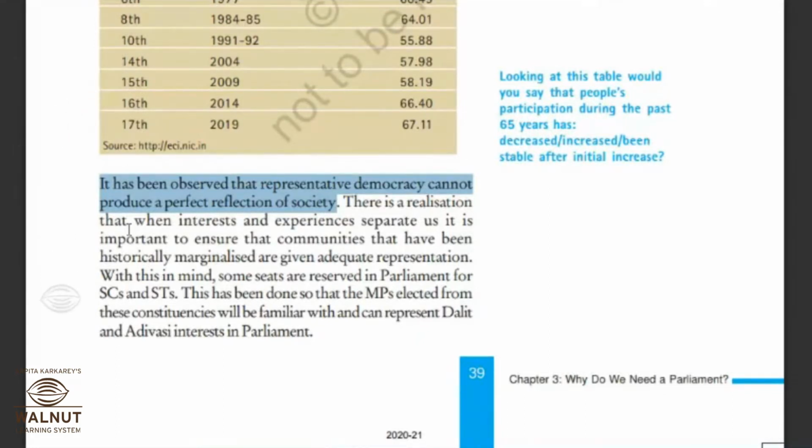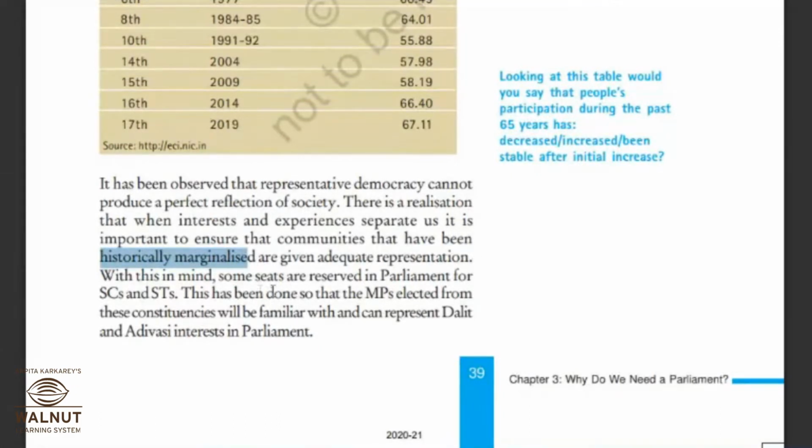There is a realization that when interests and experiences separate us, it is important to ensure that communities that have been historically marginalized are given adequate representation. So for that, what is another measure? It is important to ensure that the communities that have been historically marginalized are given adequate representation. म्हणजे त्यांना रिझर्वेशन दिलं पाहिजे गव्हर्नमेंट फॉर्मेशन मध्ये, पार्लमेंटरी प्रोसेसेस मध्ये, इलेक्शन प्रोसेस मध्ये.